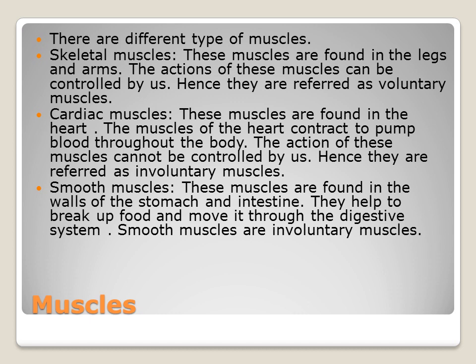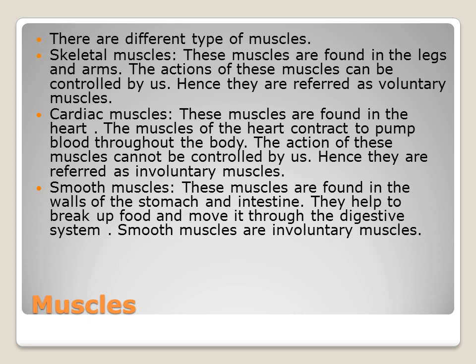So they are also involuntary muscles. Okay, I'm repeating again. There are three types of muscles: skeletal muscles, cardiac muscles, and smooth muscles. So again, they are classified into two: voluntary and involuntary. Voluntary means we are able to control them. Involuntary means we can't control them.